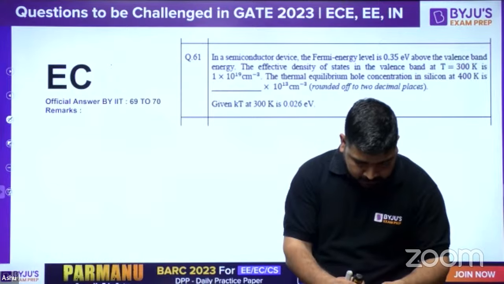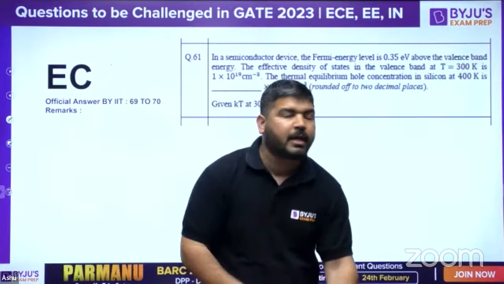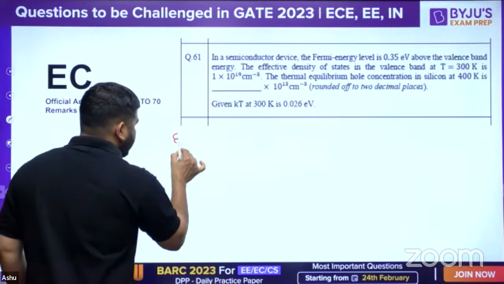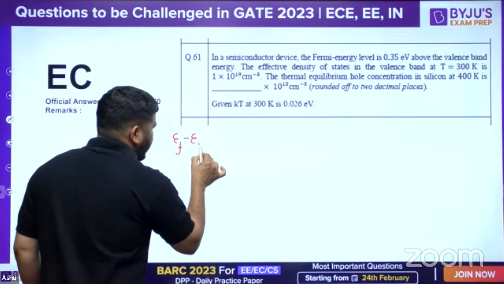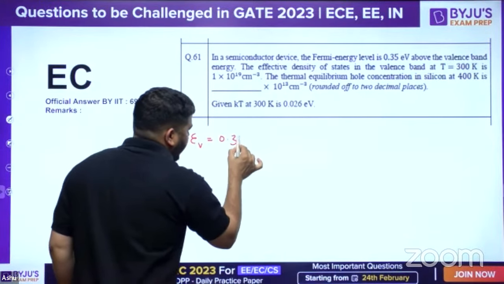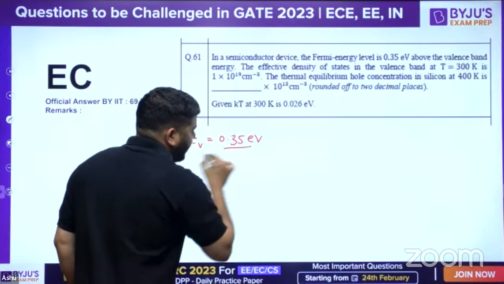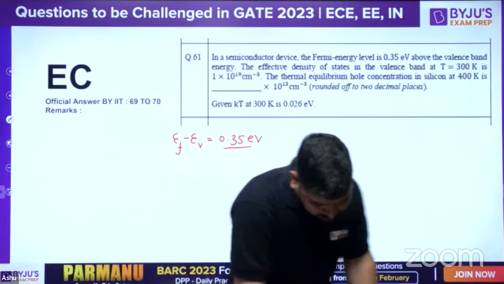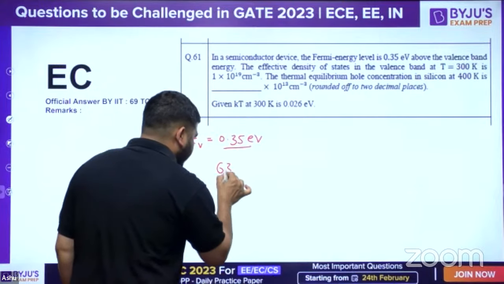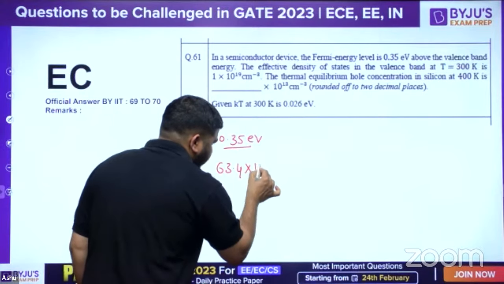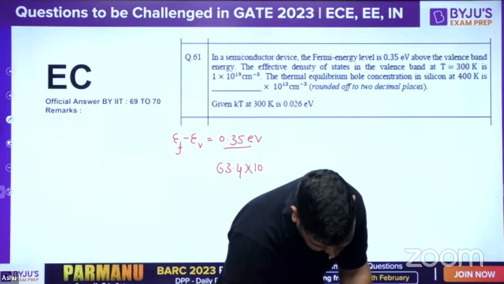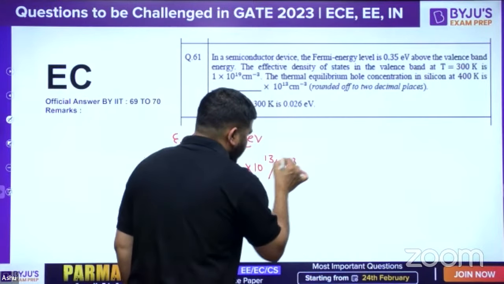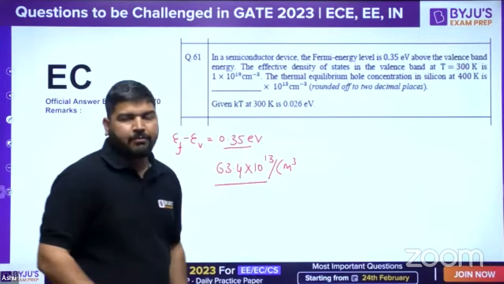In this question, if you take EF minus EV as 0.35 electron volt, then the answer came out to be, with this value, the concentration of hole came out to be 63.4 into 10 to the power 13 per centimeter cube. So this is the answer with this difference.